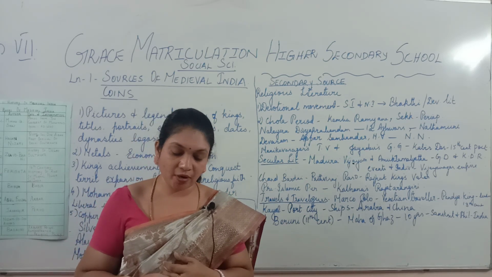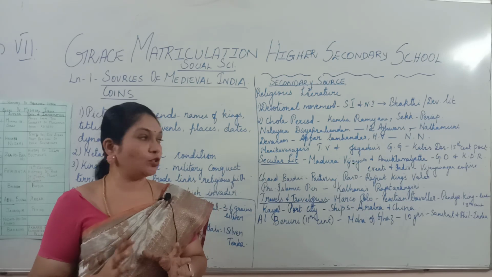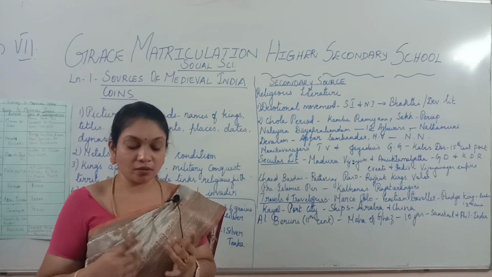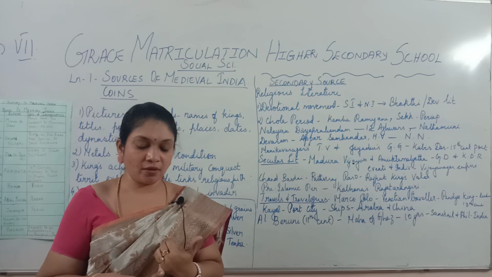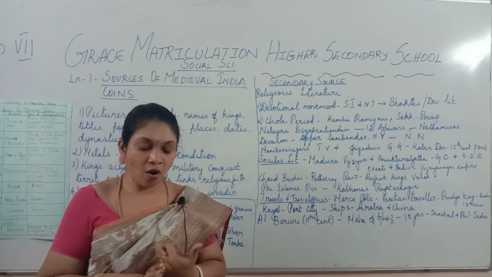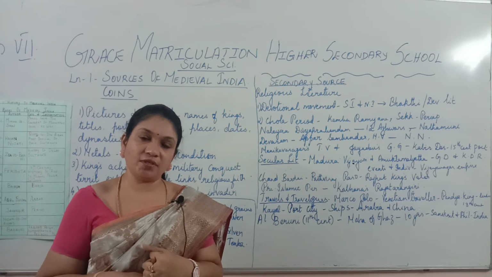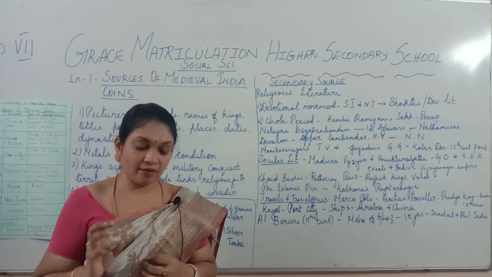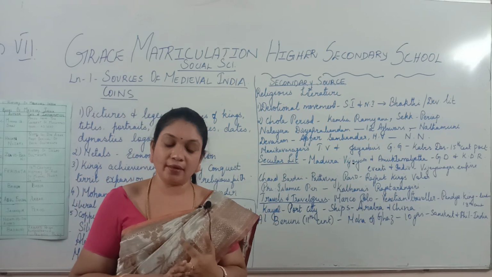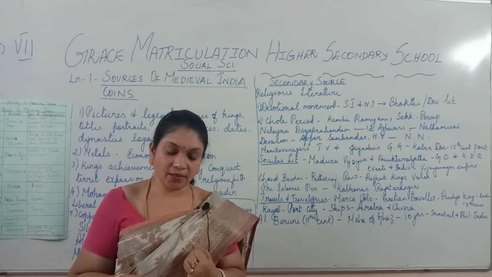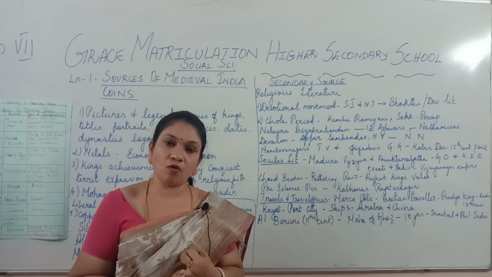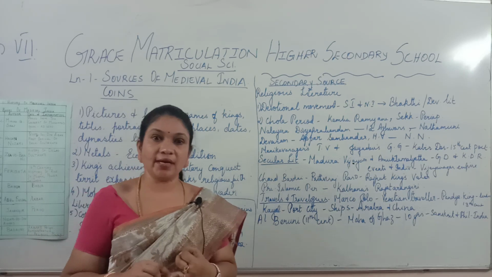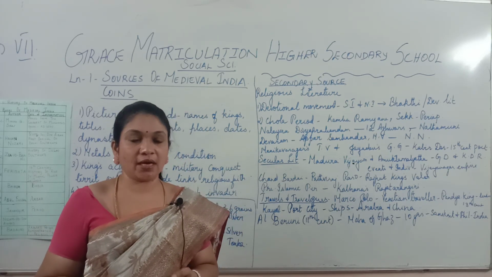All of them have recorded their observations. They all visited the South Indian Vijayanagar Empire. This Portuguese traveler, then the Venetian traveler, all these travelers visited India, and they observed and gave a detailed account. The Portuguese sailor is Domingos Paes. The Italian traveler is Niccolo Conti. They have all given a detailed account of the South Indian kingdom, that is, the Vijayanagar Empire.